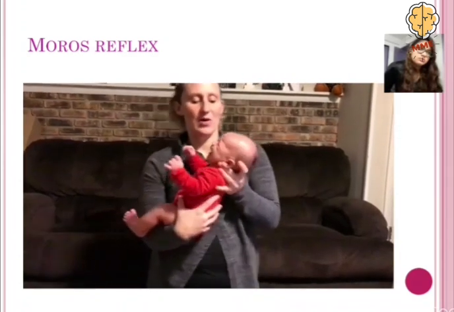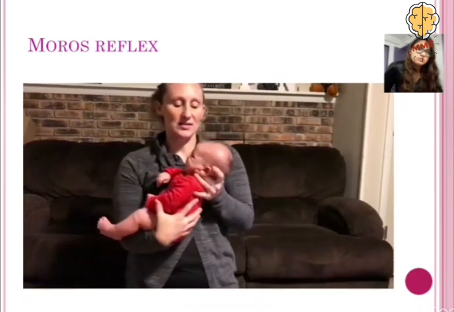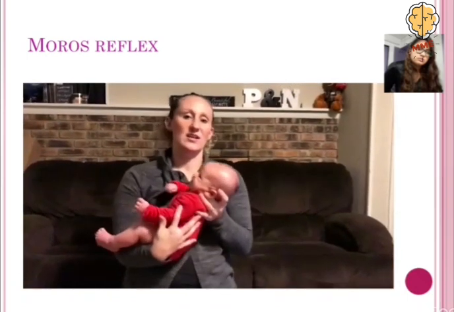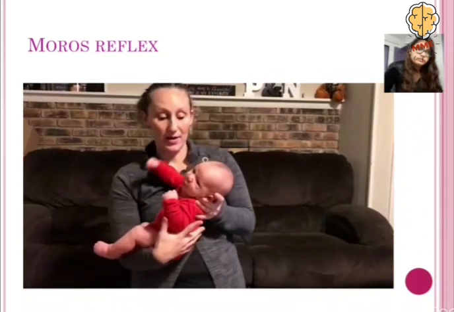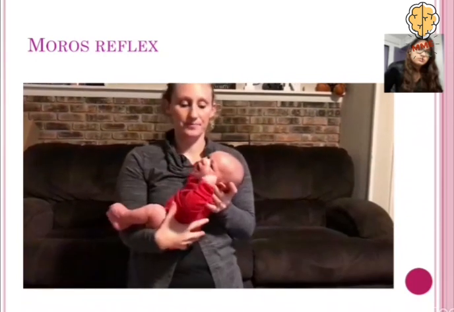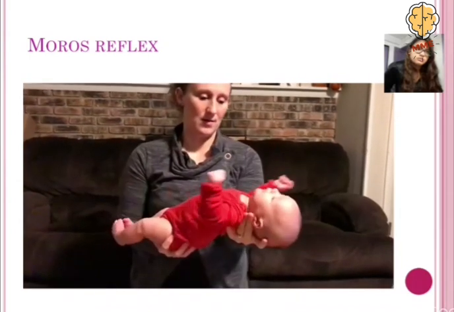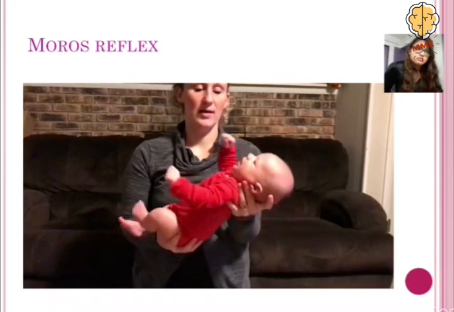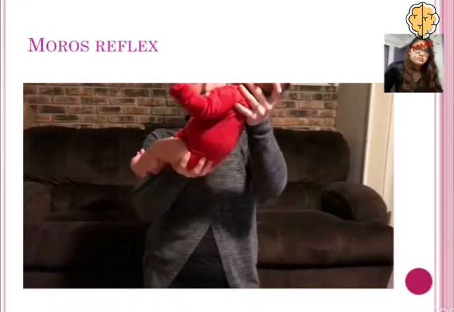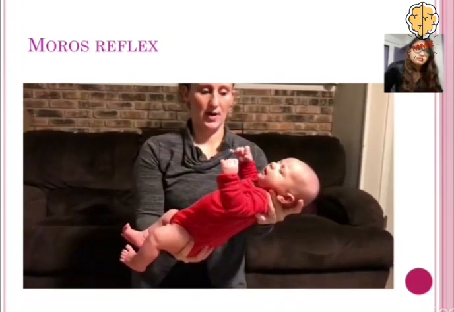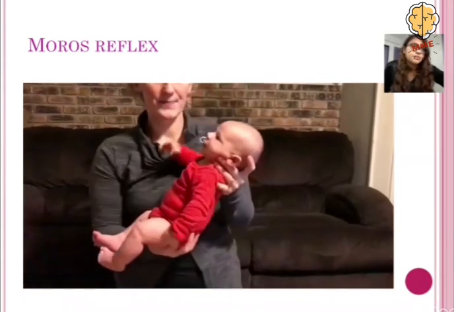Oh, we should see his arms extend out. Know though that he doesn't always do that, so I'll try that one first, and then if not, I'll show you where it looks like you're almost going to drop him, and we want to see those arms splay out. Okay, so there you see the arms go back, and I can try it again, see if we can get a little more drastic one. There we are, and the arms went out and came back in, and that's what we're looking for.